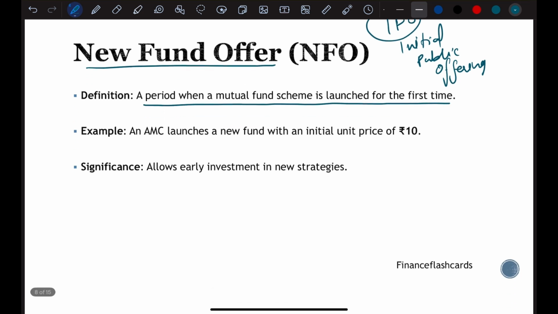For example, an AMC launches a new fund with an initial unit price of rupees 10. What is the significance of NFO? It allows early investment in new strategies. So whenever a new fund is available in the market, you see that, okay, this mutual fund is based on a particular strategy or a particular sector. You go there and you invest in that fund at the very beginning.